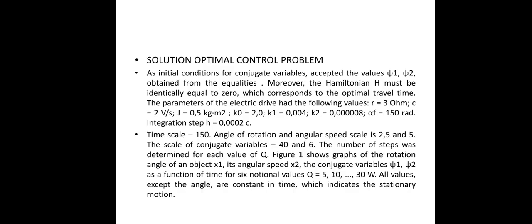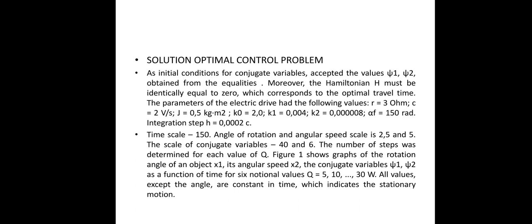The solution of the optimal control problem has as initial conditions the conjugate variables accepting the values sigma1 and sigma2 obtained by the equalities. Moreover, H must be identically equal to 0, which corresponds to the optimal travel time.